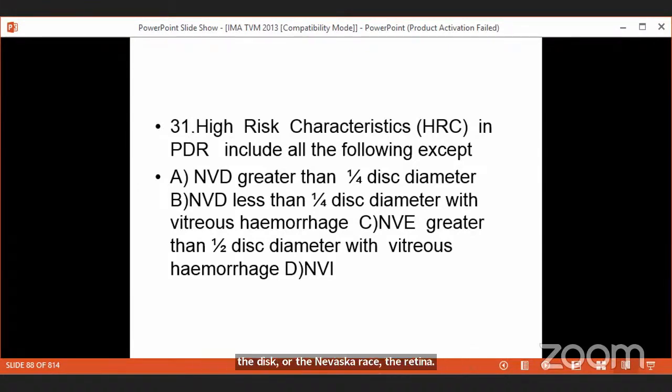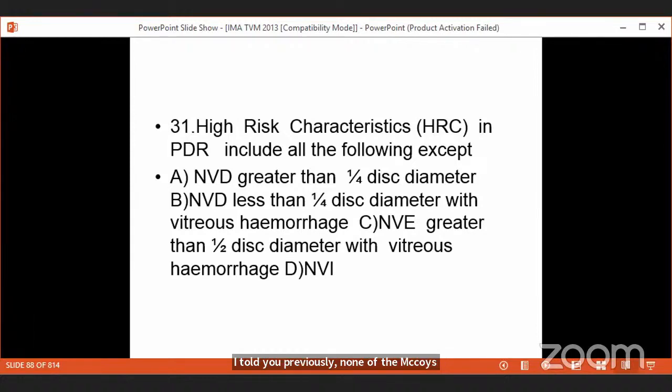But neovascularization of the iris, NVI: I told you a high-risk characteristic is one necessitating laser photocoagulation. I told you previously in one of the MCQs, in central retinal vein occlusion, when you see neovascularization of the iris, you ablate the retina with laser.